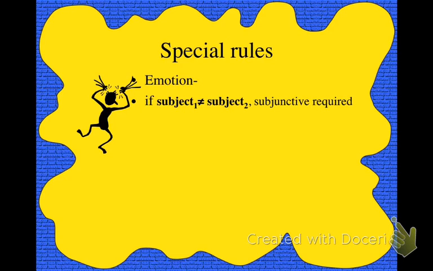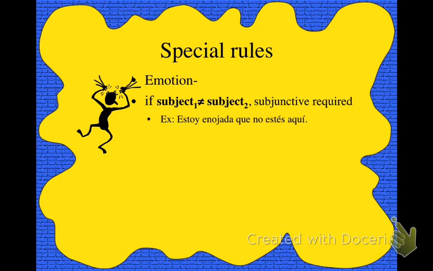It's like ojalá, you always have to use it with this. So for example, estoy enojada que no estés aquí. So estoy is yo, and I'm the subject of this verb. So that's our first subject. And that's different from tú. So because we have two different subjects, we have to have subjunctive in that second verb.